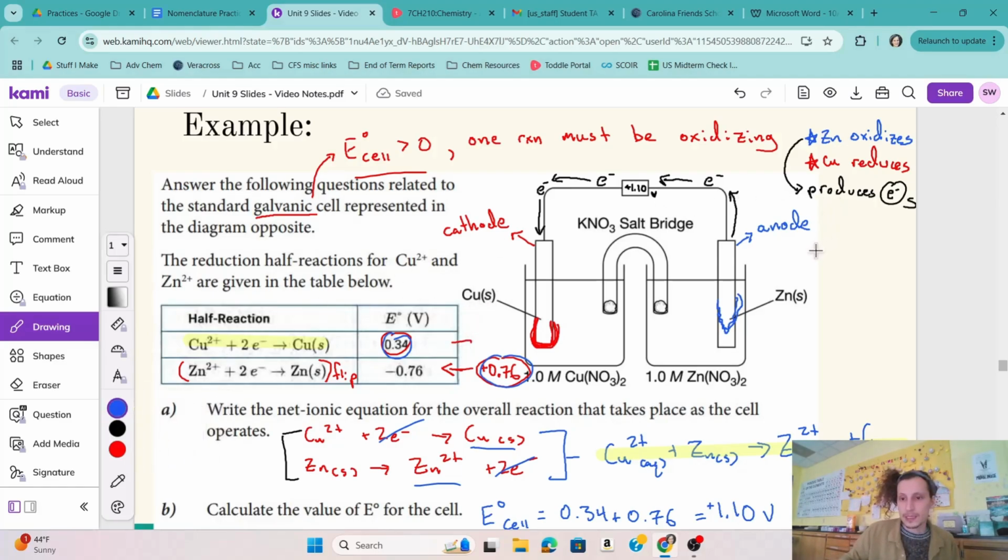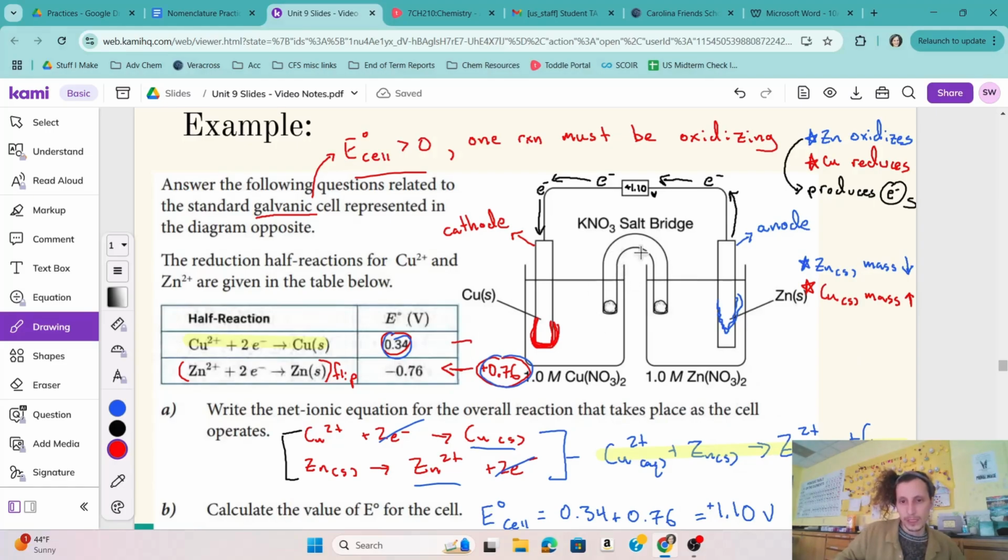So zinc mass goes down and copper mass goes up. You can also start to identify these patterns between anode and cathode, but it's always best to lean on the reaction, the given information.